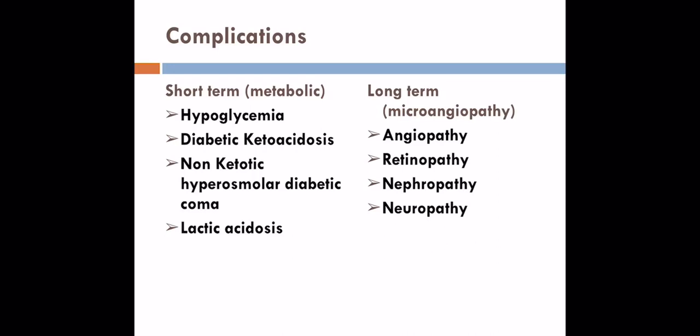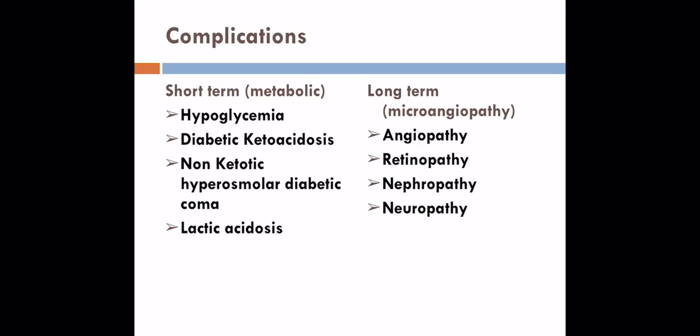The complications of diabetes can be short-term or long-term. Short-term complications are usually metabolic. So you have hypoglycemia, diabetic ketoacidosis, non-ketotic hyperosmolar diabetic coma, and lactic acidosis. All of these come under the metabolic short-term complications of diabetes.